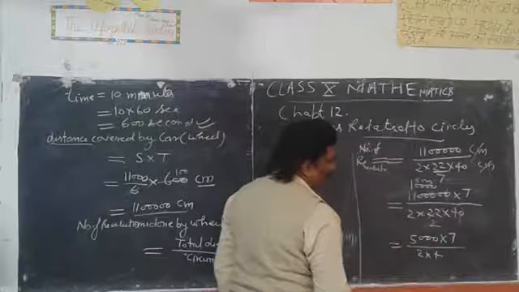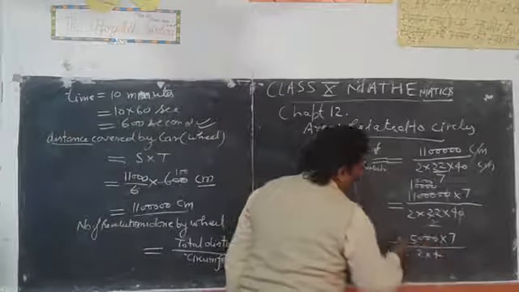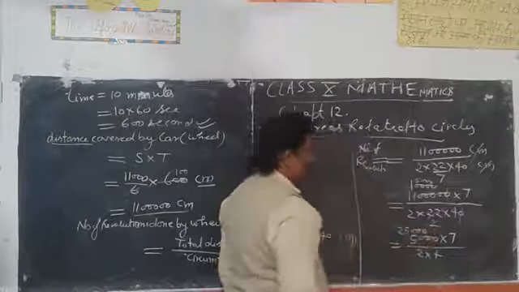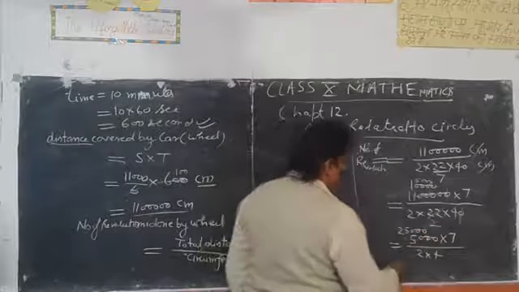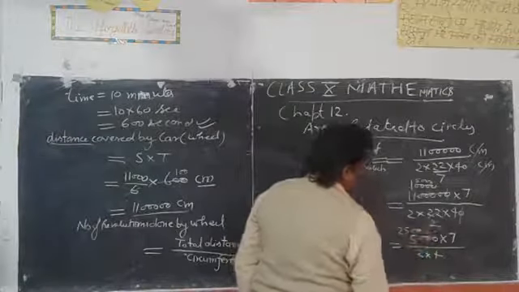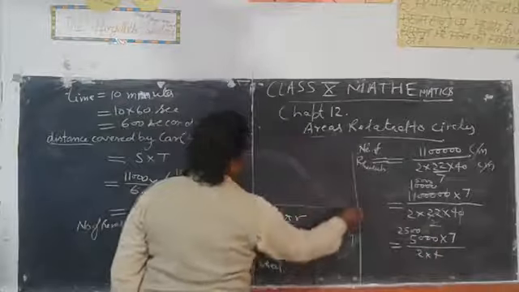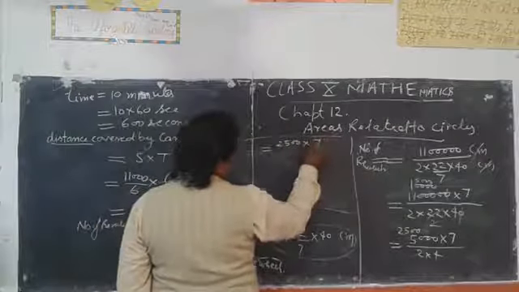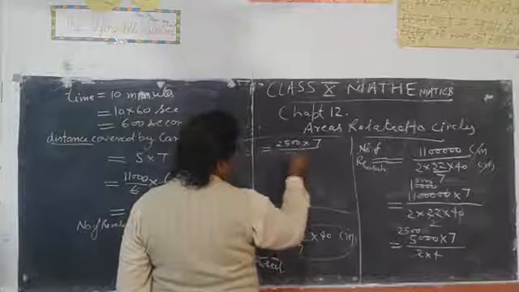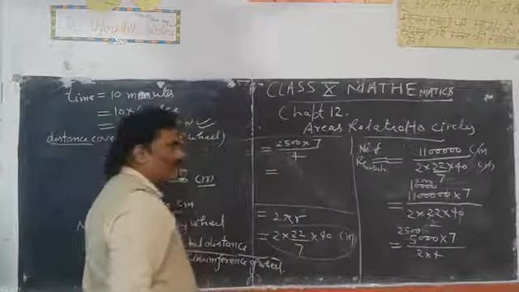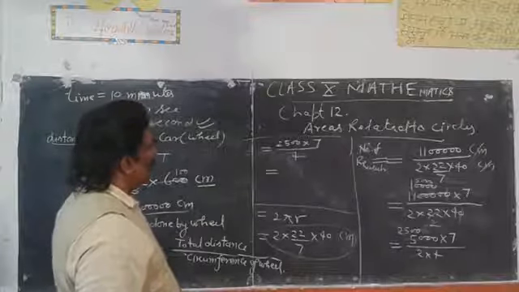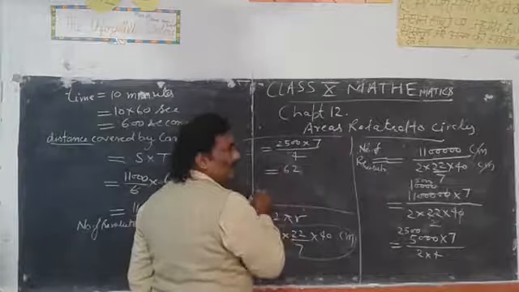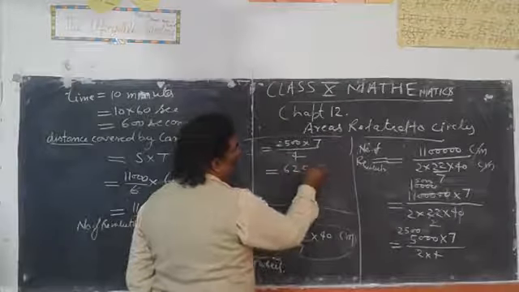Further, 2 2s are 4, 2 5s are 10, that is 25. No, 25 not 1000, 2500. So we can write here 2500 multiplied by 7 upon 4. 4 6s are 24, 4 2s are 8, 4 5s are 20, into 7.